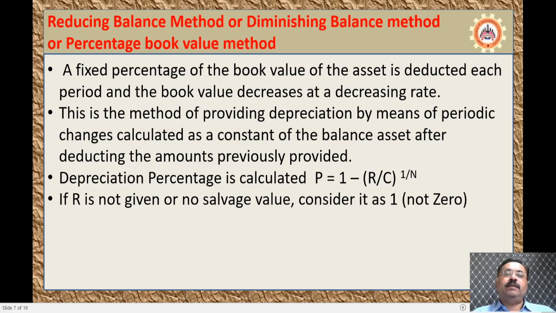The depreciation percentage is calculated as P = 1 - (R/C)^(1/N). If R is not given, that means the scrap value is not given, then you have to consider it as 1, not as 0, because 0 divided by something is not possible. Hence, R is considered as 1 here.